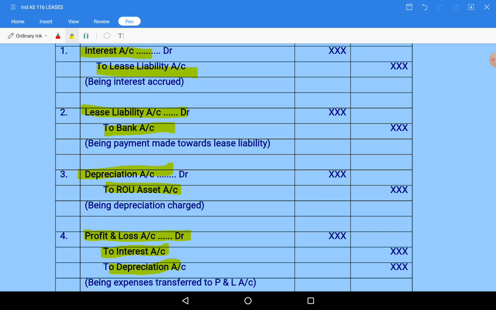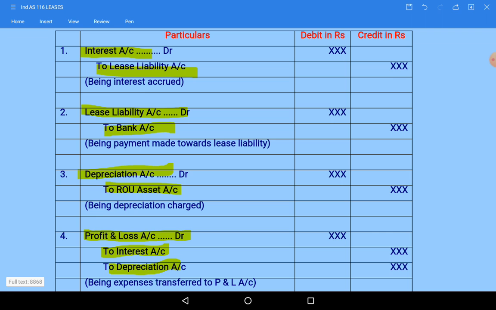Like this, for each year of the lease term, these general entries will be repeated till the end of the lease period. Okay, hope you have understood till here, and our quick revision is over. Let us do one problem relating to this